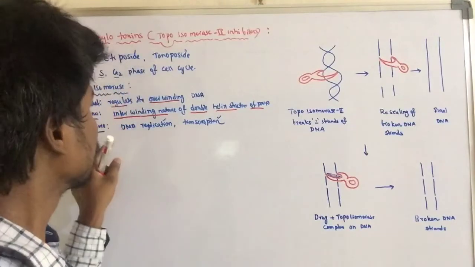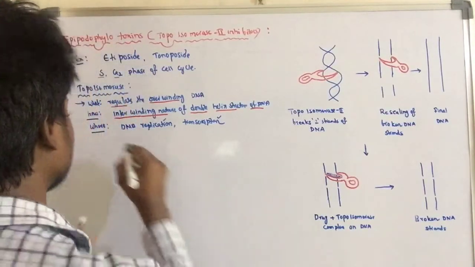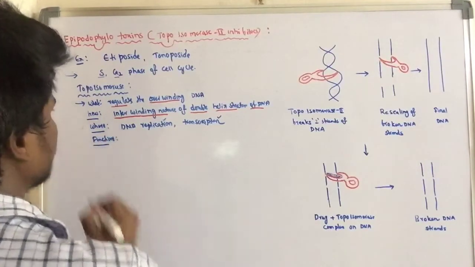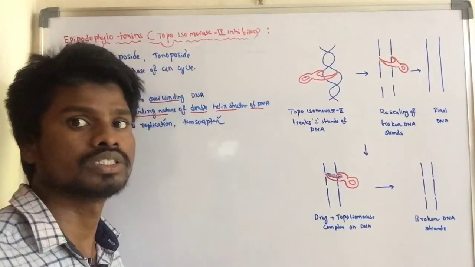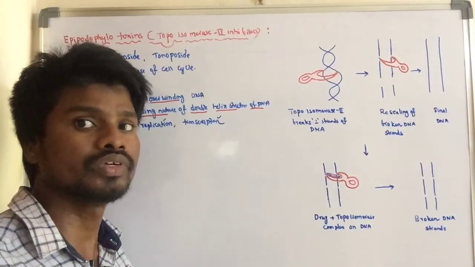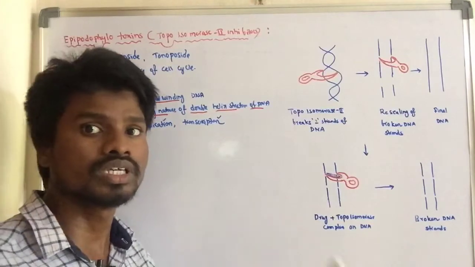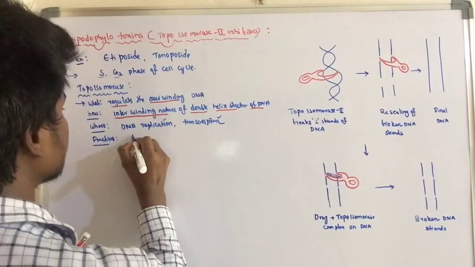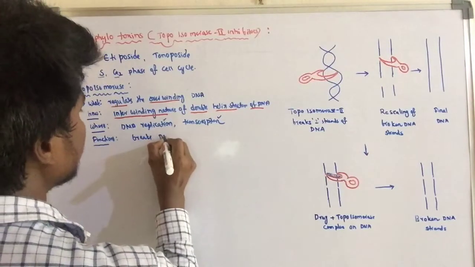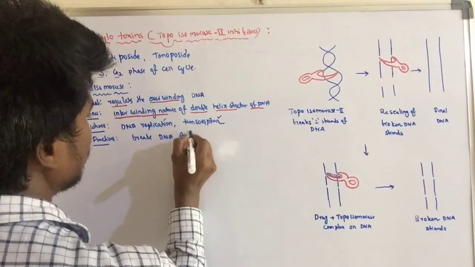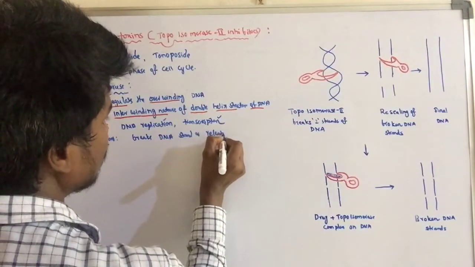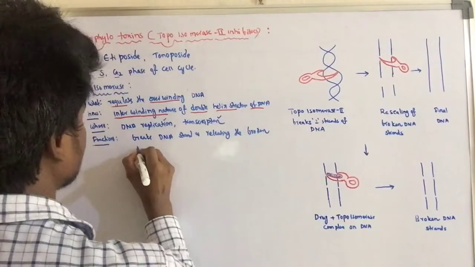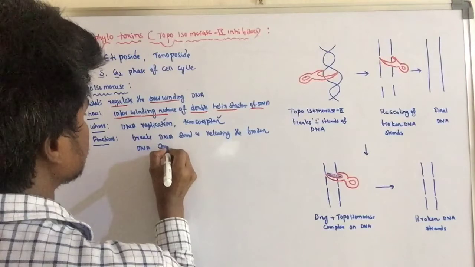Then what are the functions of topoisomerases? Topoisomerases bind with single strand or double strand of the DNA, cause breaks in the DNA strand, and then reseal the broken DNA strands.